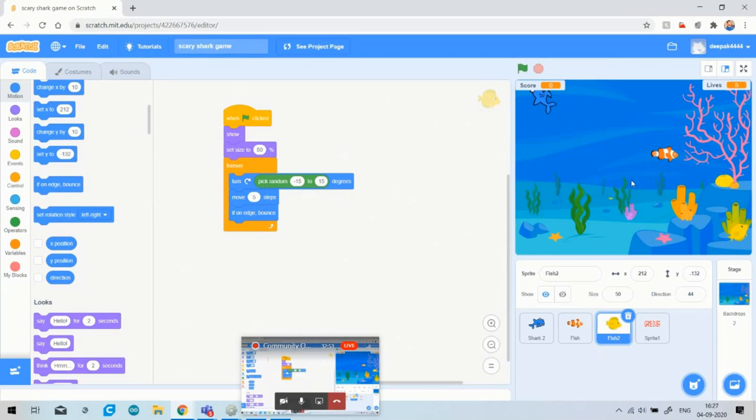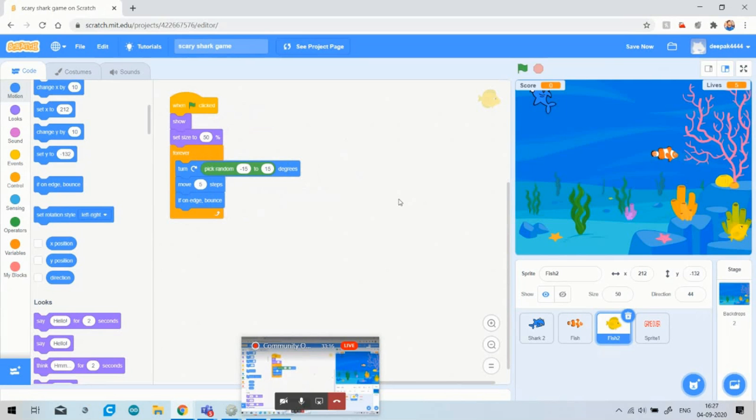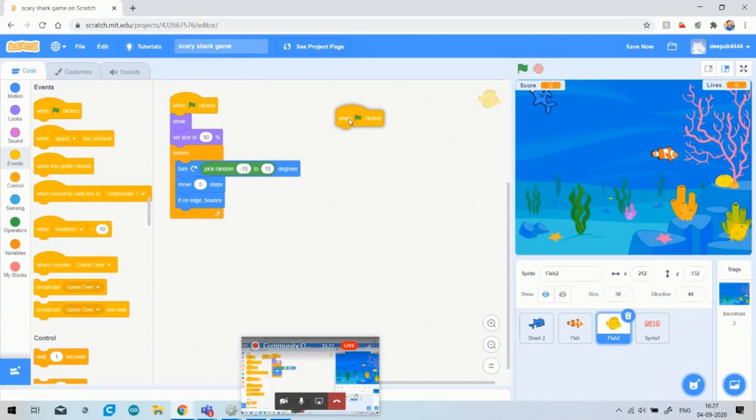Then for the movement of any sprite, you have to choose the move steps block. So I have written move 5 steps to slow down the fish movement. Then I have brought in the if on edge, bounce, because my fish is hiding beside this screen. So for this, I have written this. All of you have got it till now, what I have done. Okay. Then again, I go to the events, then go to the flag option.